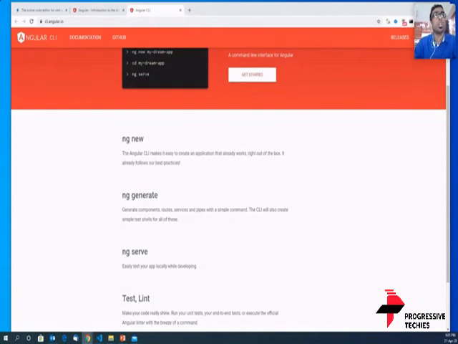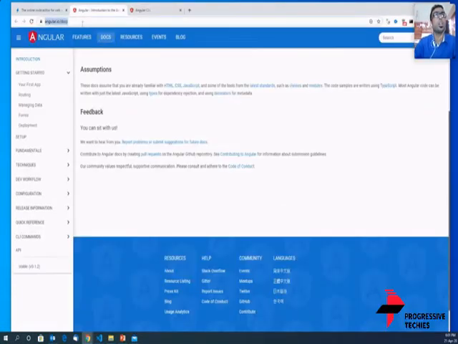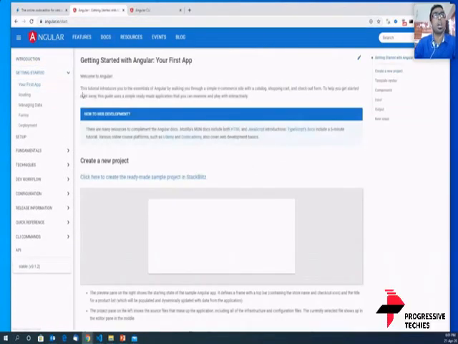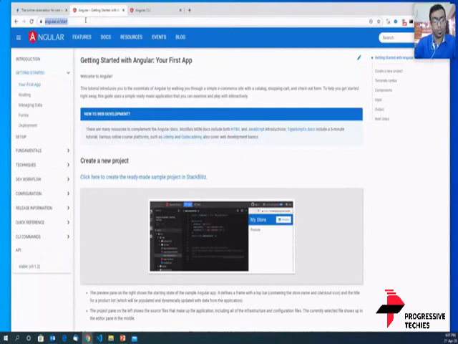I would like to share that docs here, where your first app gives you all the details. So I'm sharing that link too, so that anyone who would aspire to be an Angular developer or a front-end developer can always look at this document. This should be the most important reference book.